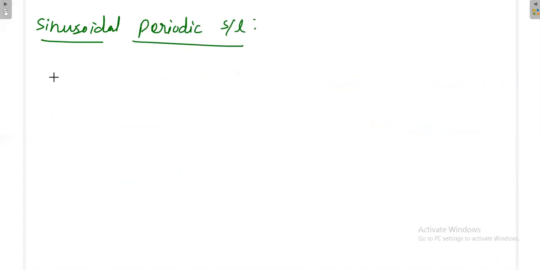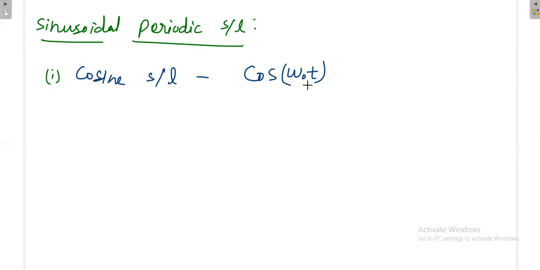For example, if it is a cosine signal, we can write cos of omega naught t. This signal is periodic with the frequency omega naught. Once we do not put any u of t or u of minus t, this signal is valid from minus infinity to plus infinity, in the continuous domain, and it is a periodic signal. Already we have seen that a simple sine or cos signal acts as a periodic signal.